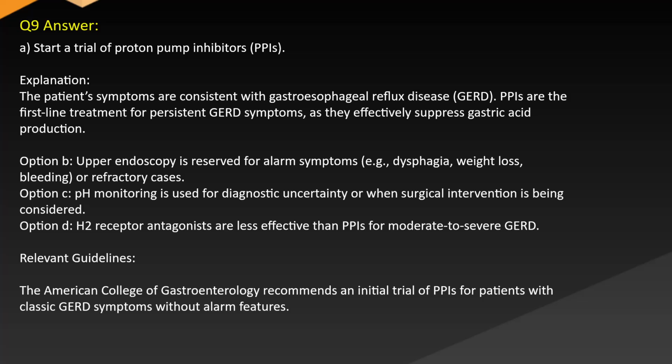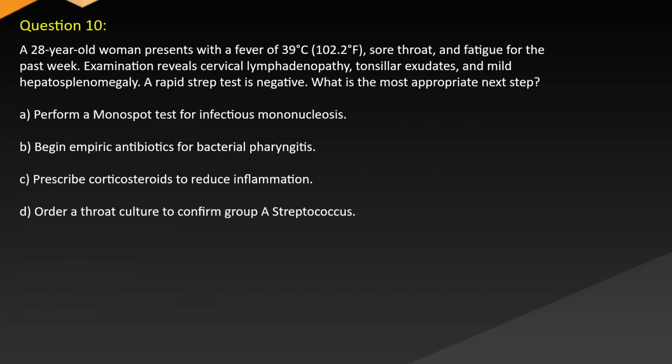Relevant guidelines: The American College of Gastroenterology recommends an initial trial of PPIs for patients with classic GERD symptoms without alarm features. Question 10. A 28-year-old woman presents with a fever of 39°C (102.2°F), sore throat, and fatigue for the past week.